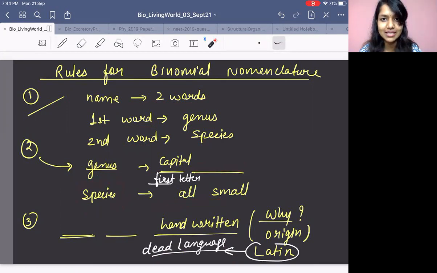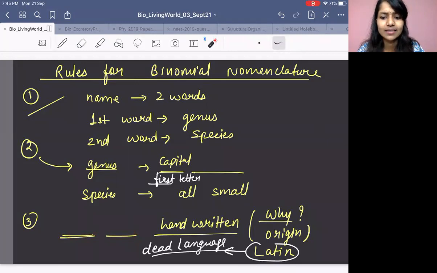When you write genus and species, there should be a gap, like how you write a statement. If you write two words, you put one space in between. Right? So that is how you are going to write. Now, third thing: if you are writing with your hands, you should underline it, my dear. You should underline it separately. Don't draw one complete line across. That is wrong. Separately, you should underline it.